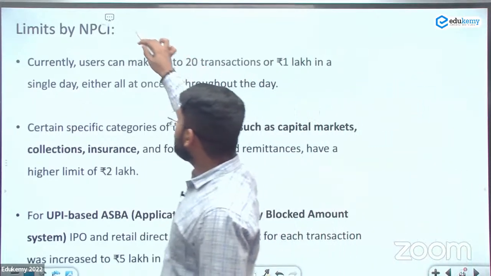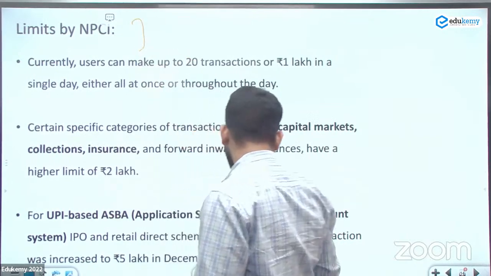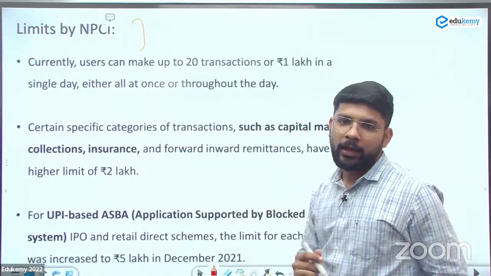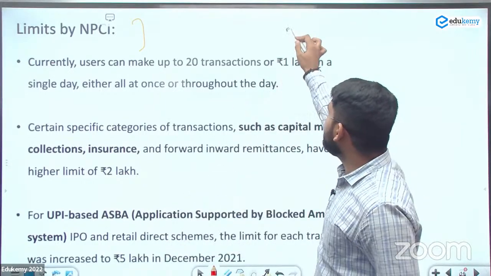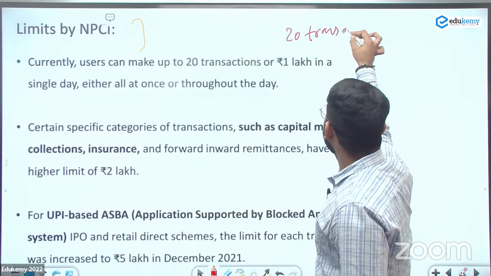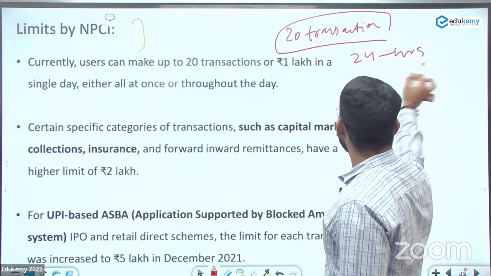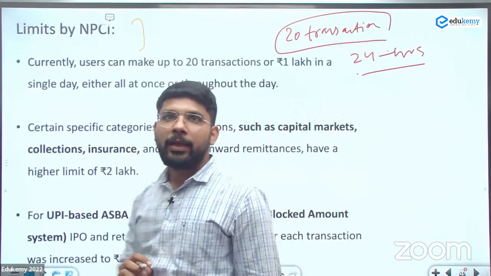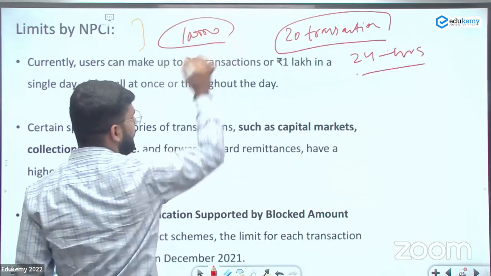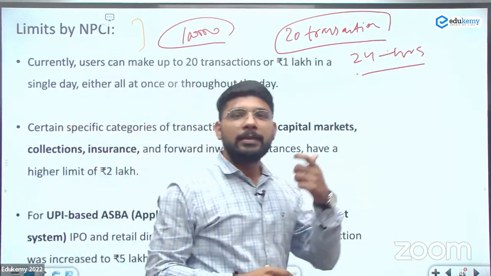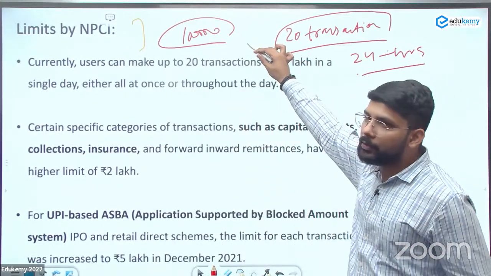Now there are some limits introduced by the National Payments Corporation of India. You can make a transaction of 1 lakh in a day through UPI. आप 1 लाख से ज्यादा ट्रांजेक्शन नहीं कर सकते हैं in a day, and there is a limit of 20 transactions in 24 hours. And that transaction amount should not be above 1 lakh. 1 लाख से ज्यादा नहीं होना चाहिए. Even if you send it in a single payment, or in multiple payments, that should not be more than 1 lakh.